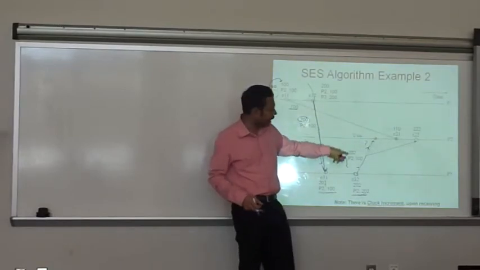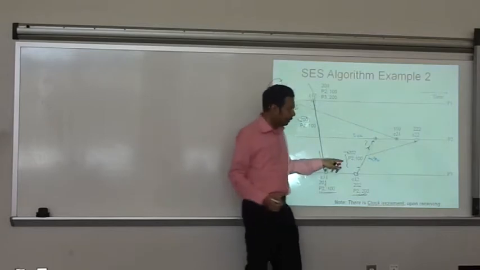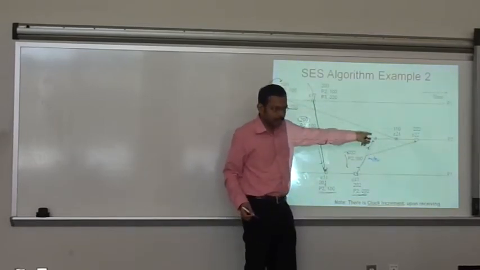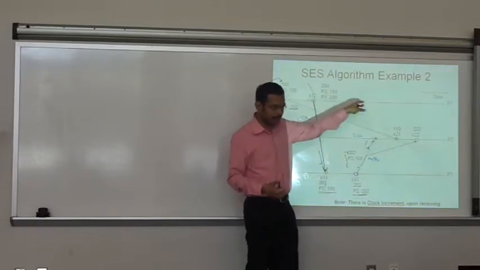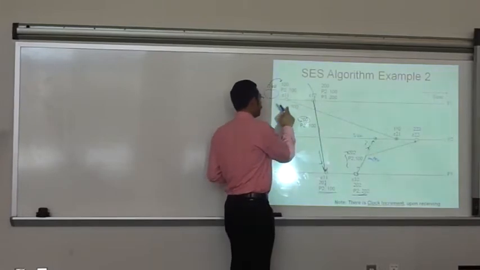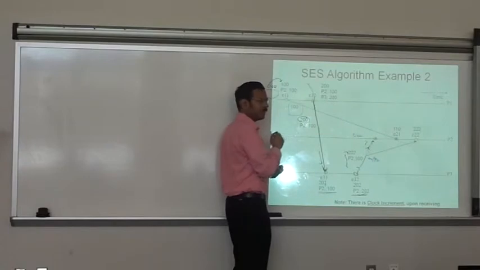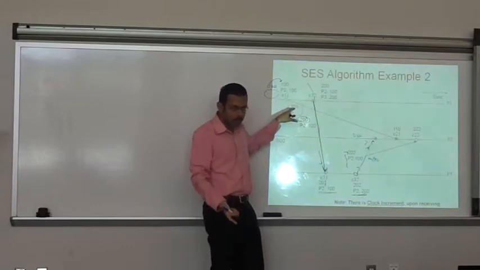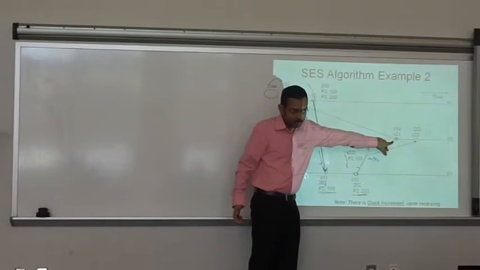So which means P2 has to buffer this message. Why? This message was not yet received. It cannot accept the other new message, right? So it has to wait for that message to come. And this message is sent from where? P1. So this is a message, right? And this doesn't have any information about P2, which means there's no message that was sent prior to this message to P2. So when P2 gets this, it can what?